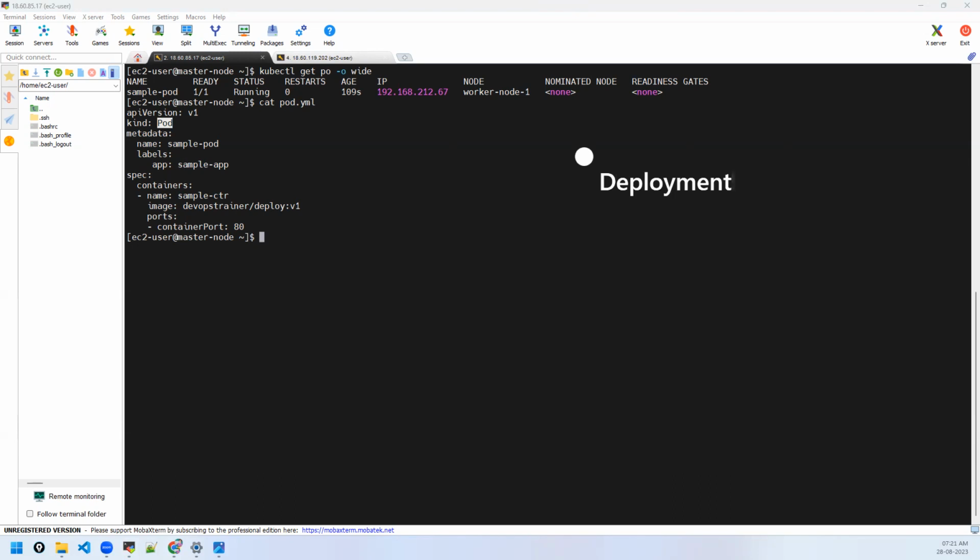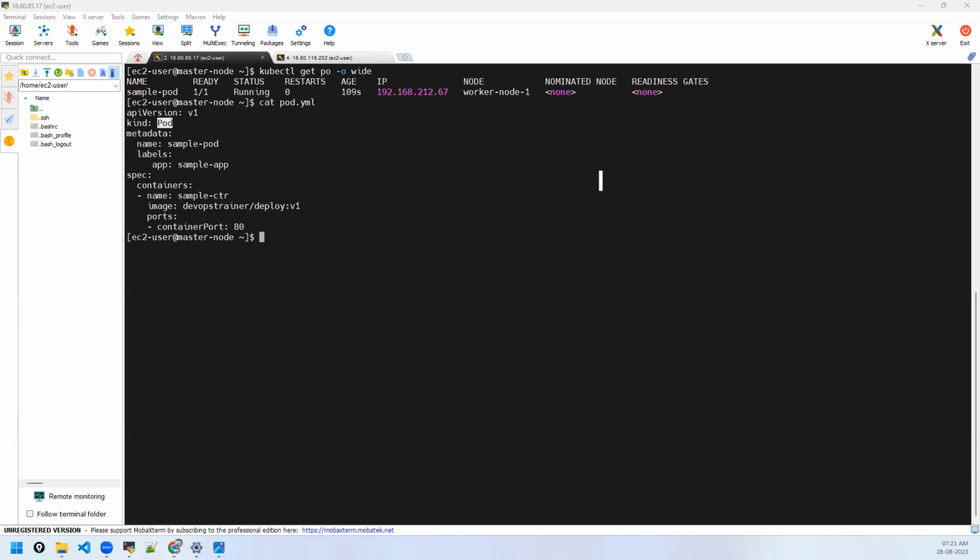Like you have kind pod, you have kind deployment. If you do it this way, yes, you can achieve scaling, rolling updates, rollbacks, upgrading and all. So this is the best method and the advanced approach used in real time. So let's not deploy a pod like this with a kind pod. Let's deploy a deployment. What are the other advantages? What happens at the back end? How does it allow all these features? We will study tomorrow.